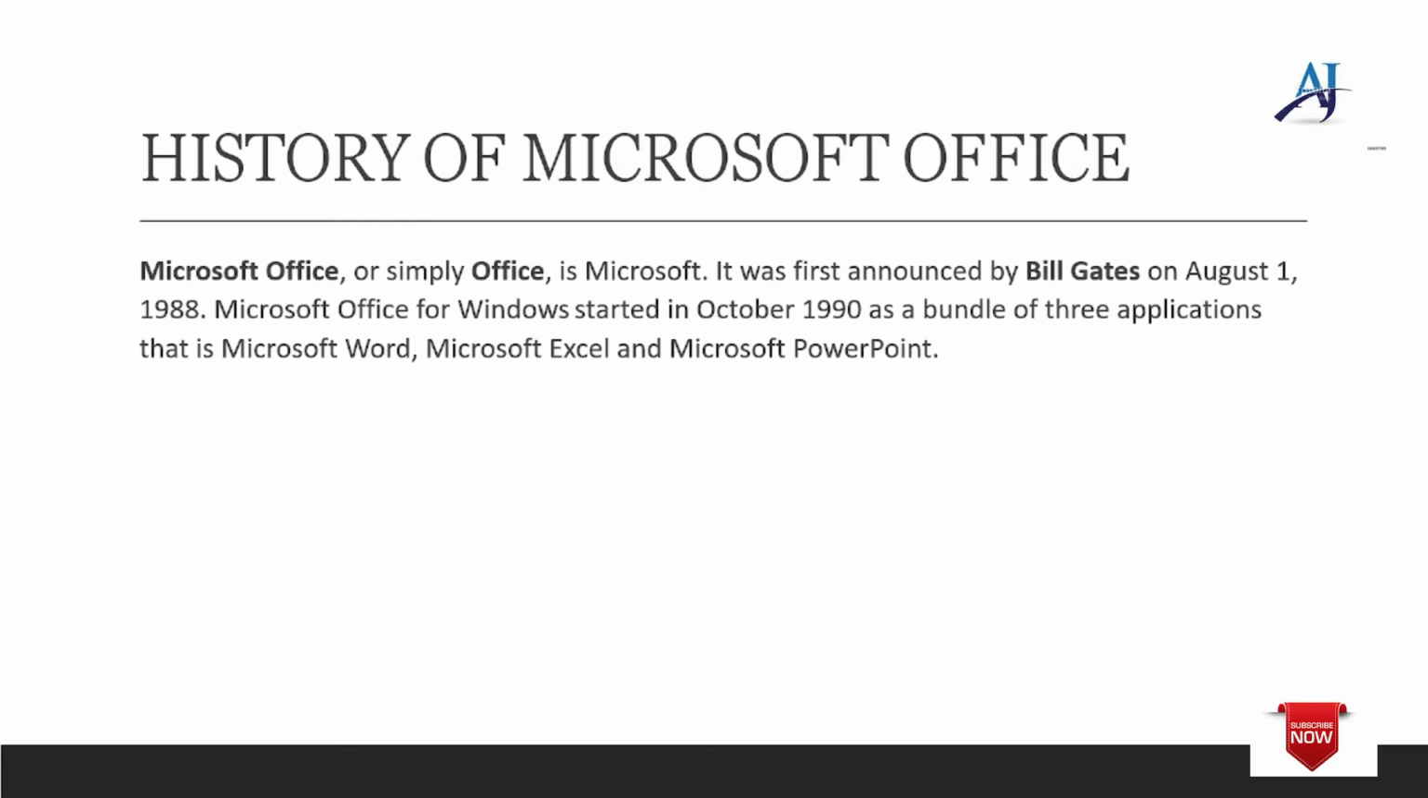Microsoft Office, or simply Office, is a Microsoft product which was first announced by Bill Gates on 1st August 1988. But actually Microsoft Office for Windows started in October 1990 as a bundle of three applications: Microsoft Word, Microsoft Excel and Microsoft PowerPoint. Now, Microsoft is the name of a company, Office is the name of a package, and Bill Gates is the name of the owner. He is also one of the richest people in this world.